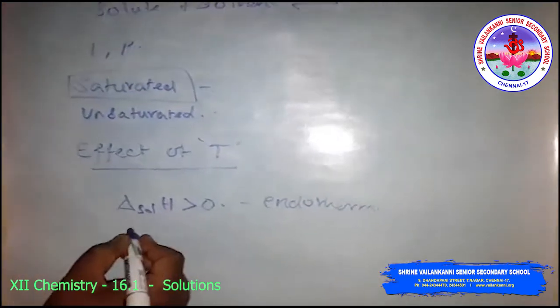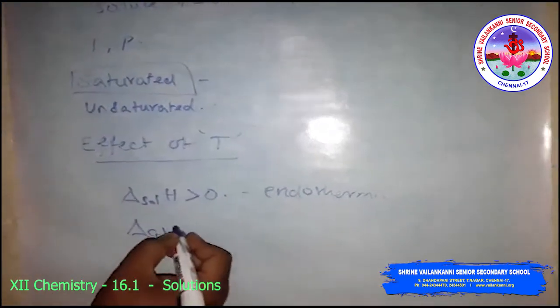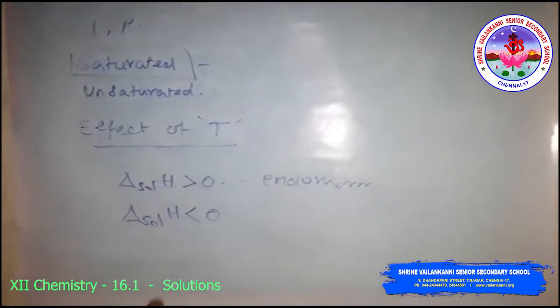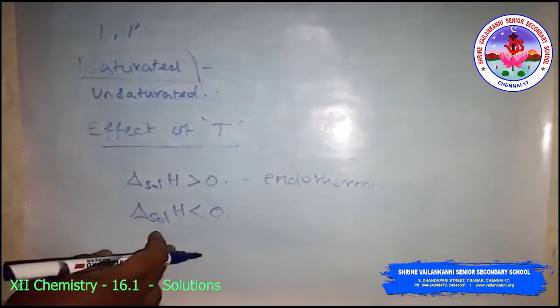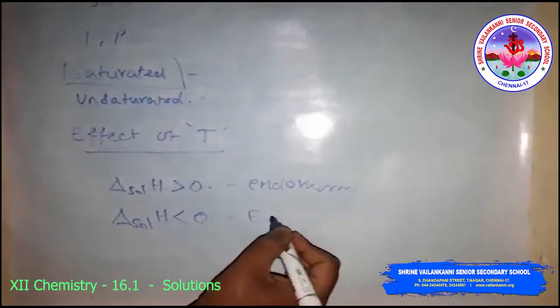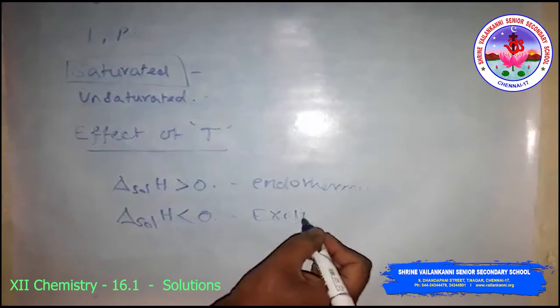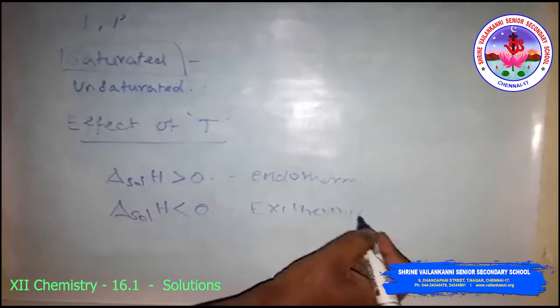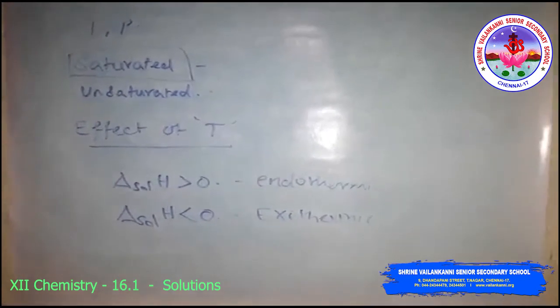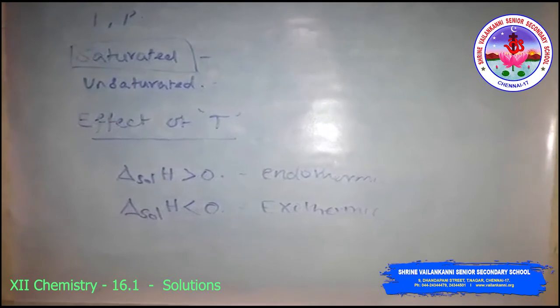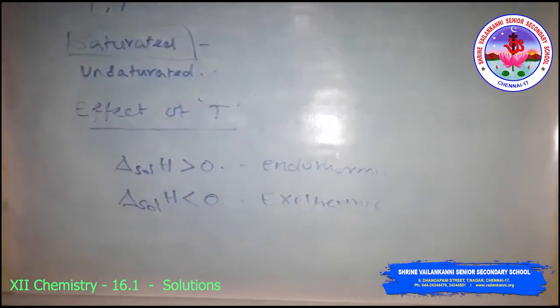If delta H is less than 0, the process is called exothermic. These trends are also observed experimentally.